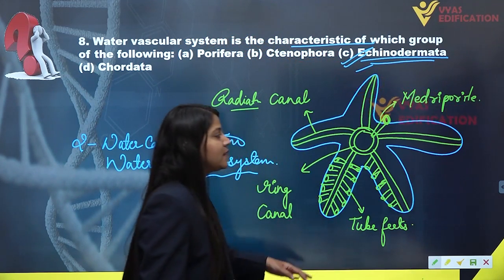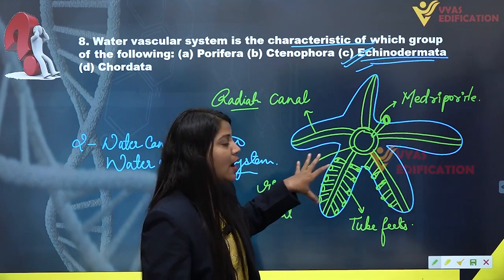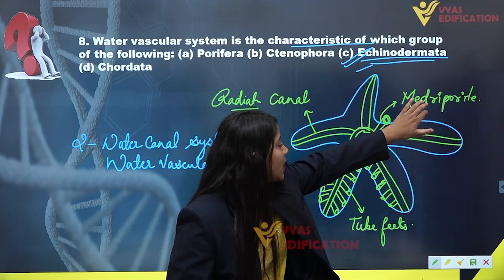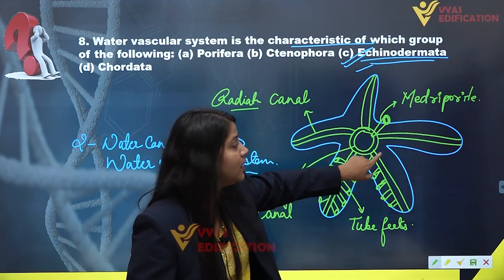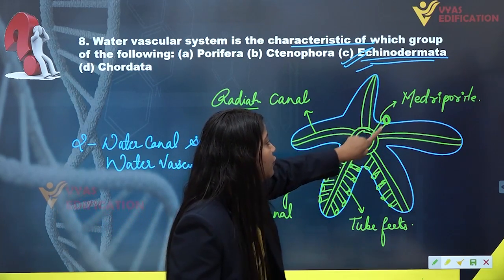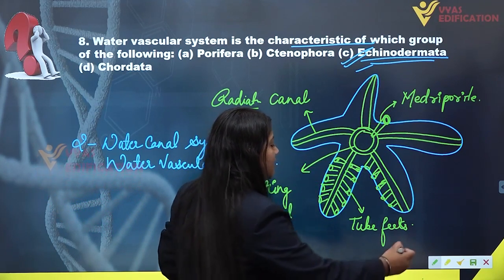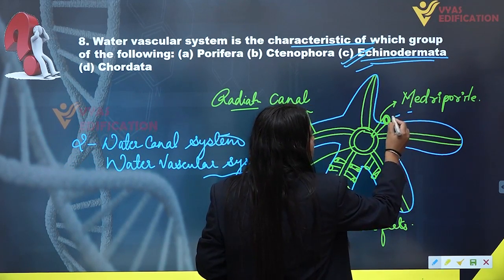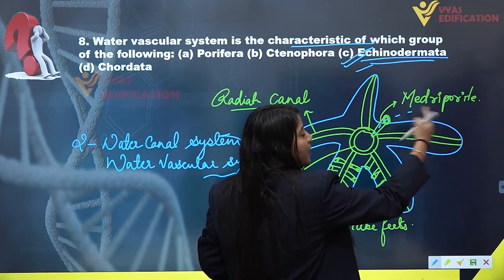Alright, now what happens in this? They are water animals, they are aquatic animals. So what happens? Water comes inside their body through this madreporite, like this. The water is coming inside. Alright, the water is coming inside from this madreporite.